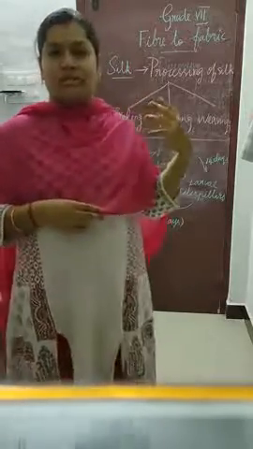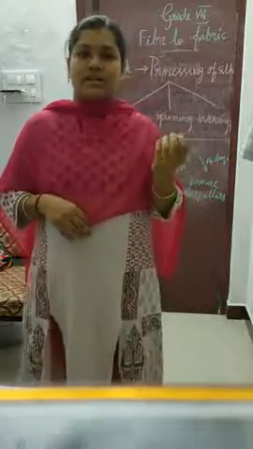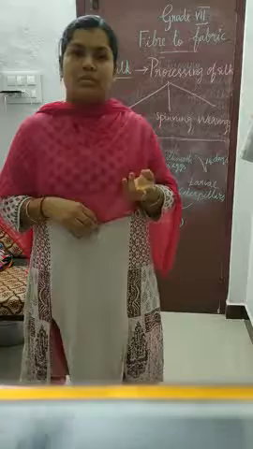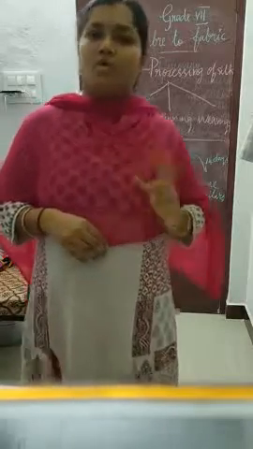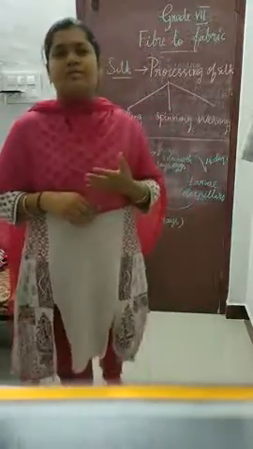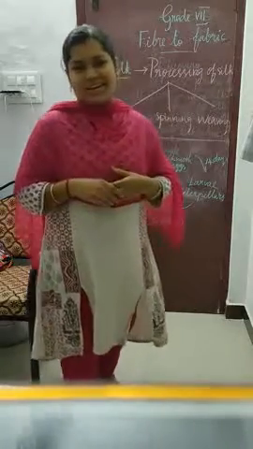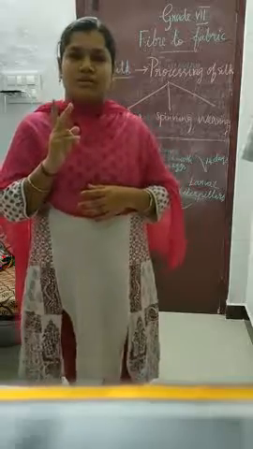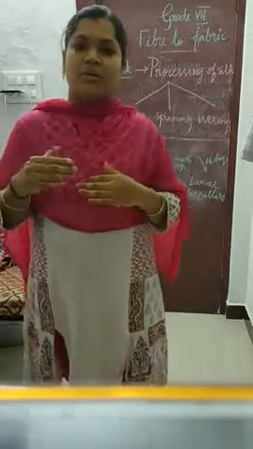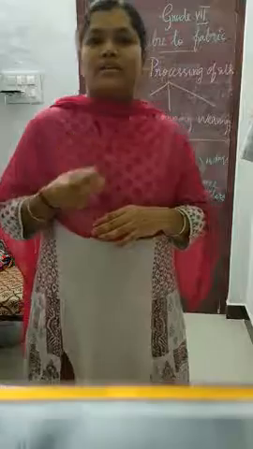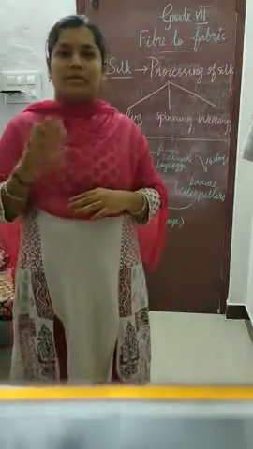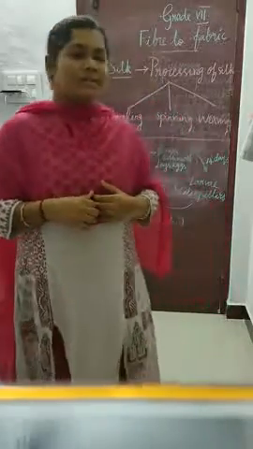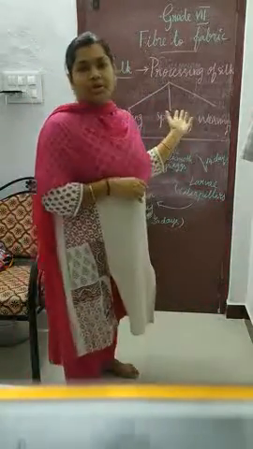Once the silk thread is ready, they will take the thread into the process called weaving. There they will use more than one set of silk yarn to make silk clothes. You have already learnt about the weaving process in 6th grade, right? In weaving, 2 sets of yarns are kept lengthwise and across, and they undergo weaving and you will get the silk cloth at last. That is nothing but making cloth from the yarn.